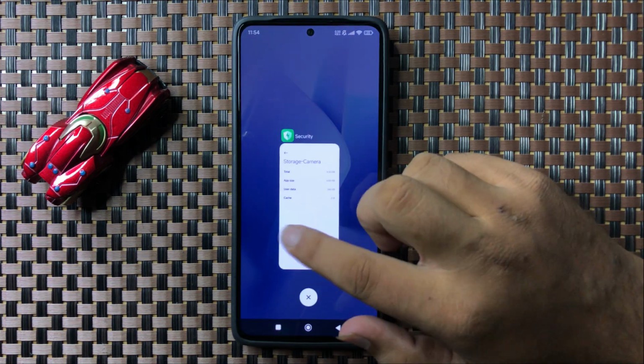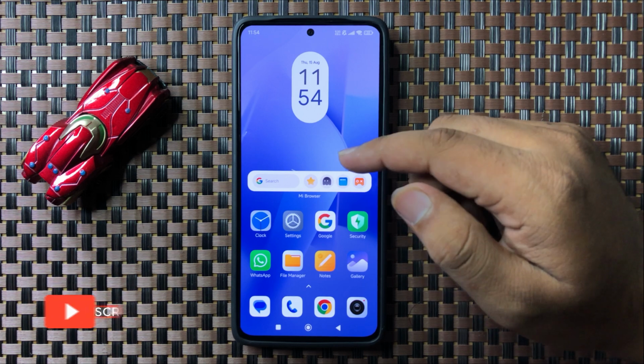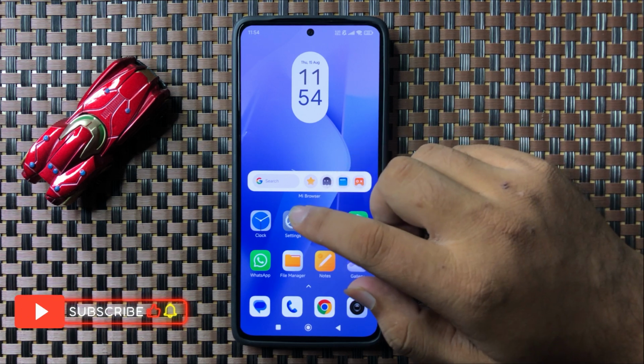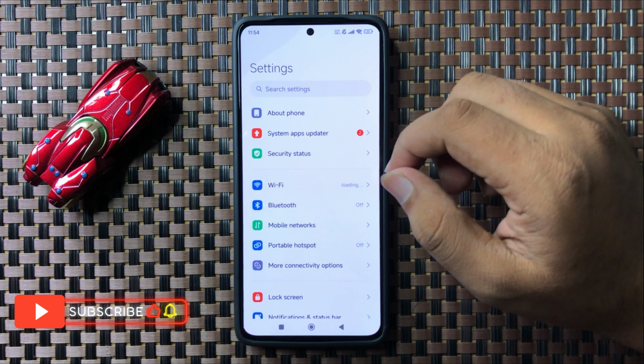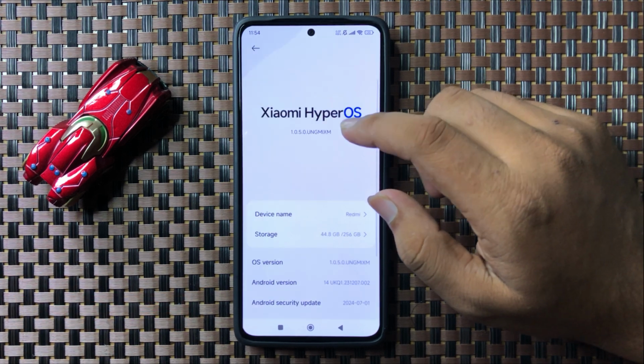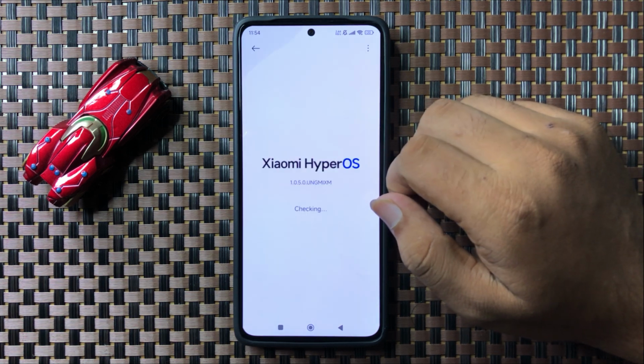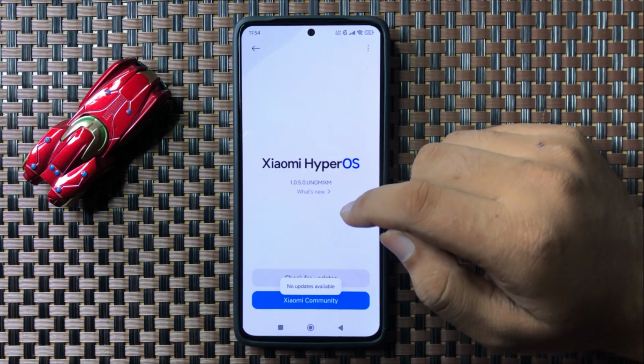But if you are still facing the issue, then it might be a mobile software issue. So to check for mobile software updates, open settings. Now in settings, tap on about phone and then tap on software version, and then it will automatically check for the available updates.